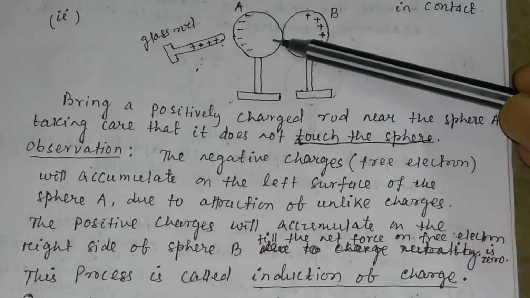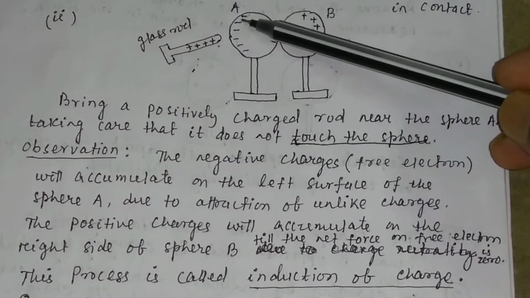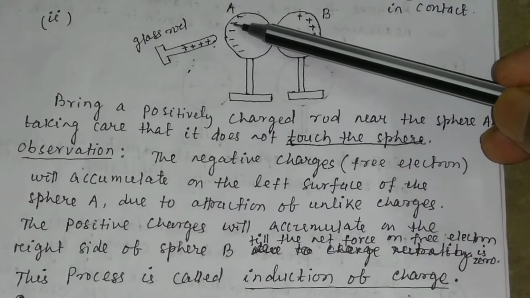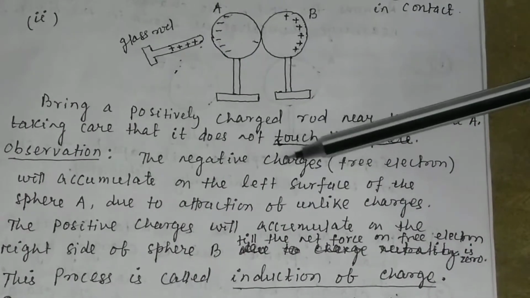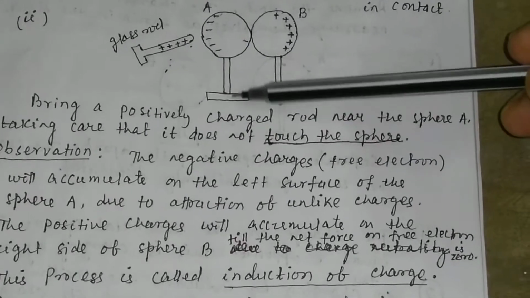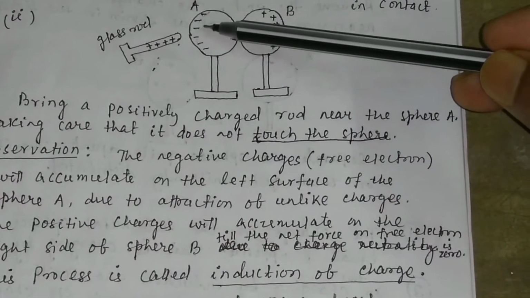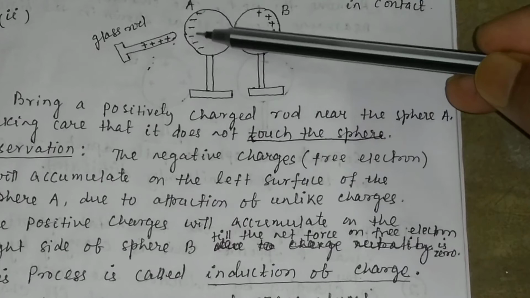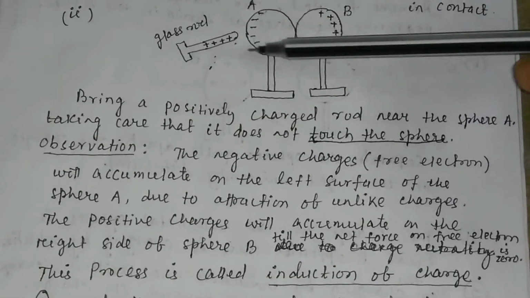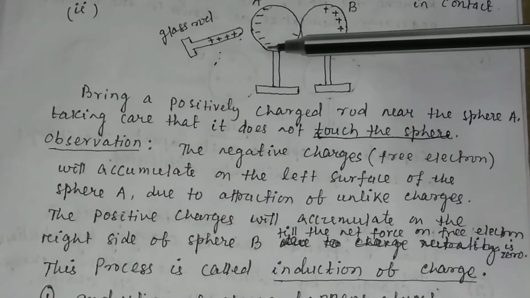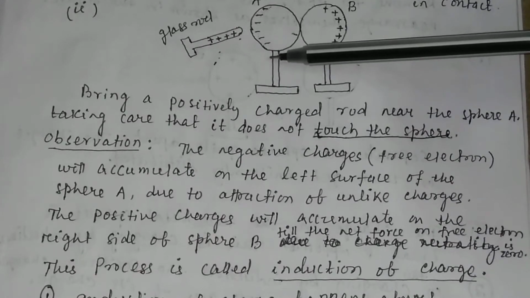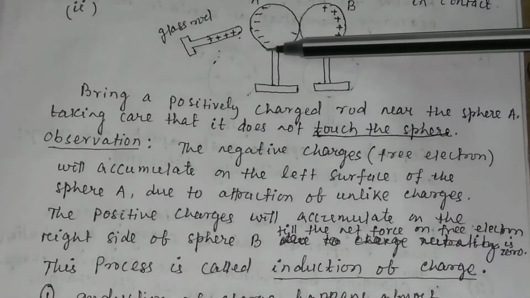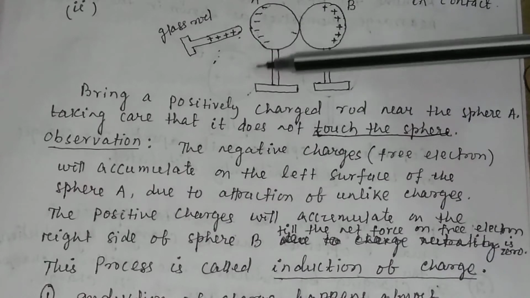Since metals have free electrons, the negative charges, or the free electrons, will accumulate on the left surface of the sphere A.